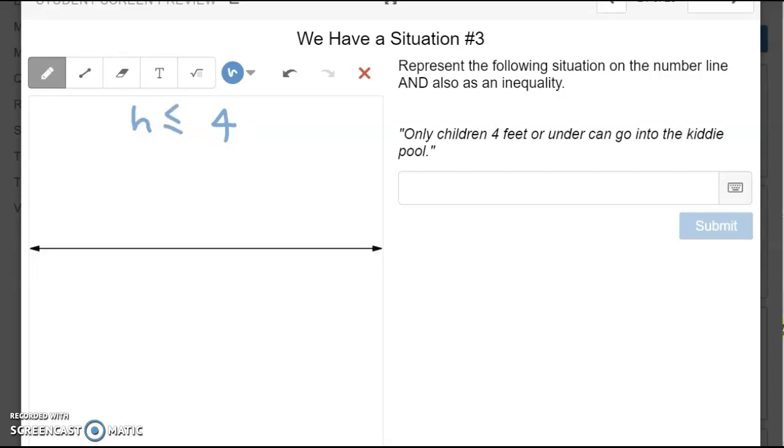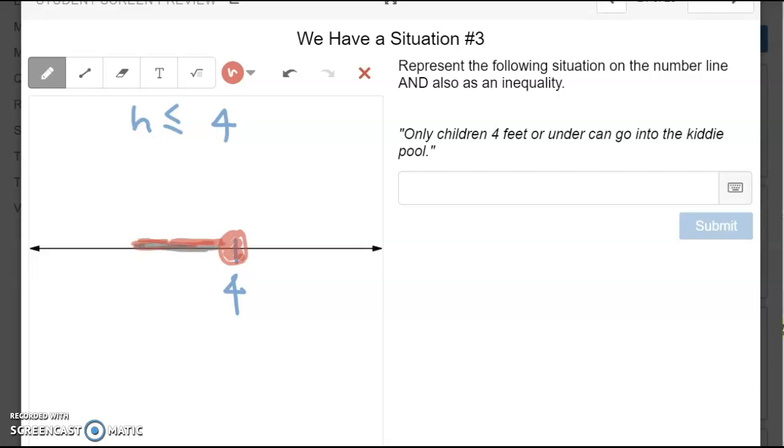So I'm looking for 4 here. Then from here I am going to draw my circle around 4. And because of the equal sign, I am going to shade that in. And then I am going to make it less than 4.